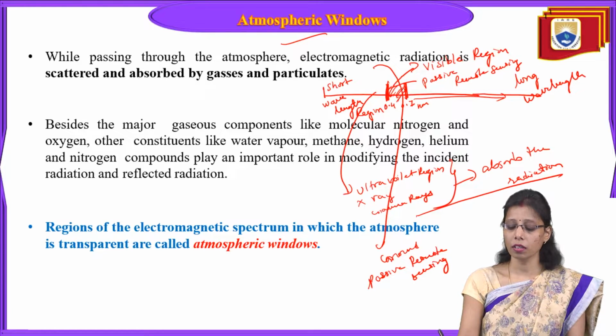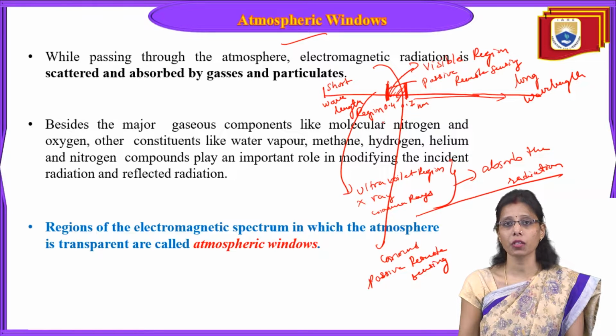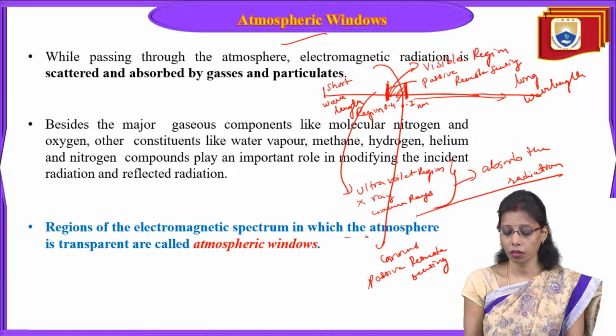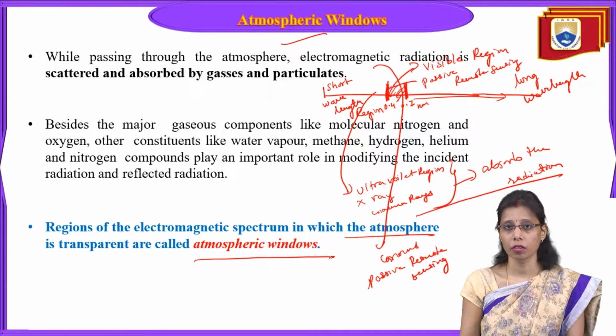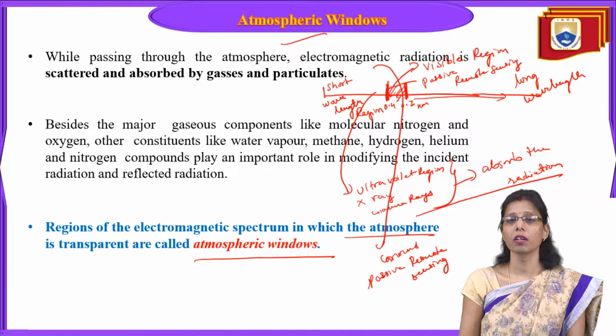Because this is the window from where the radiation will pass through, that is the reason it is called an atmospheric window. It is a window in the atmosphere from where the energy radiations will pass through. Nothing will interrupt in between.